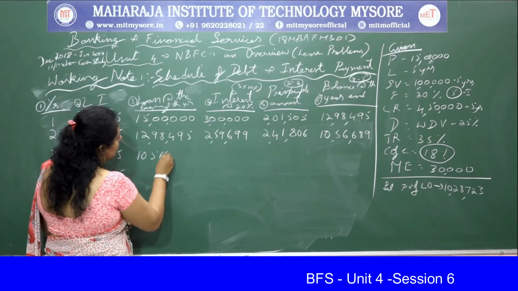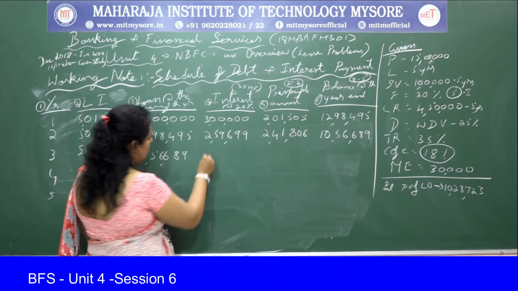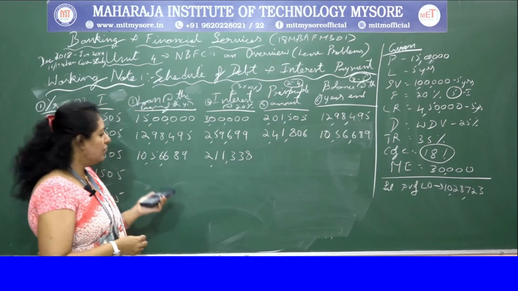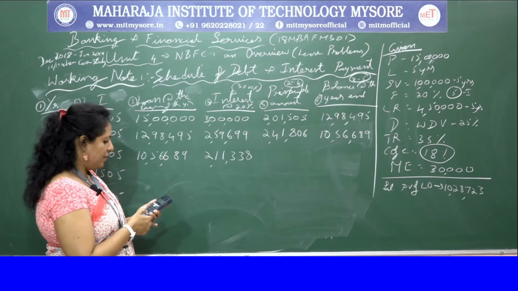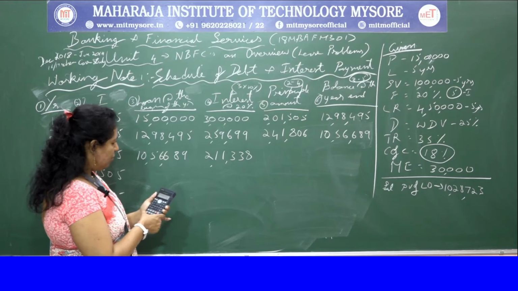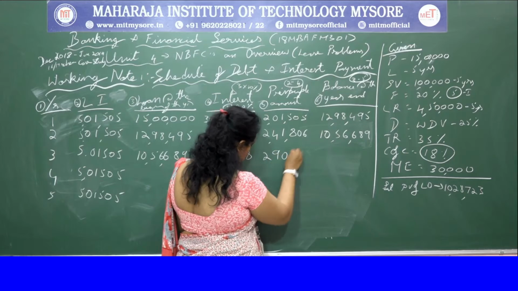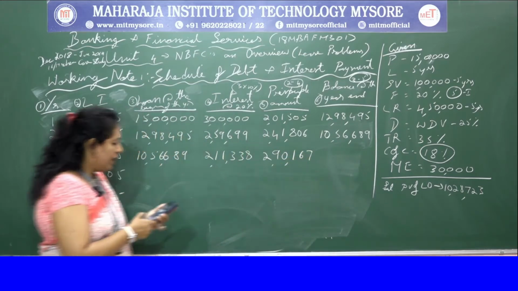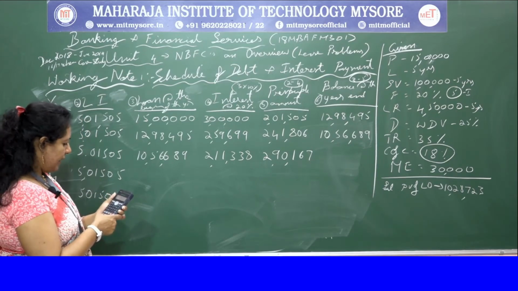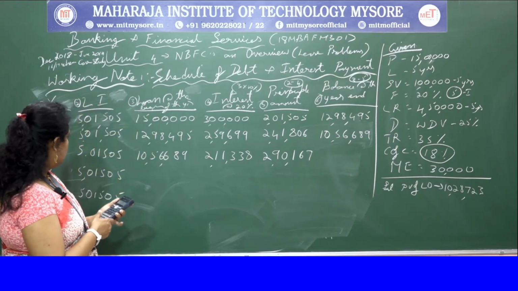10,56,689 into 20%, you get 2,11,338. From 5,01,505 you have to deduct 2,11,338, and you get 2,90,167. Sorry, what did I do?